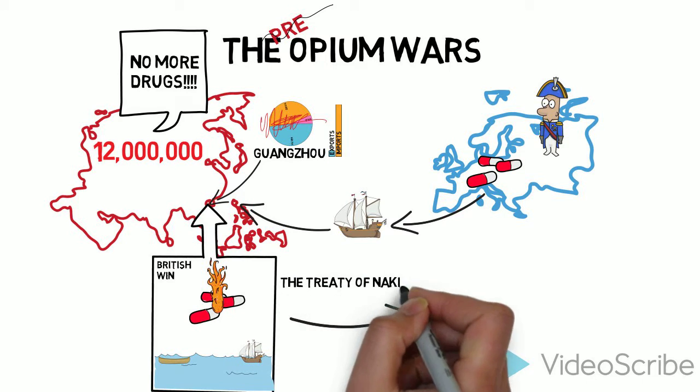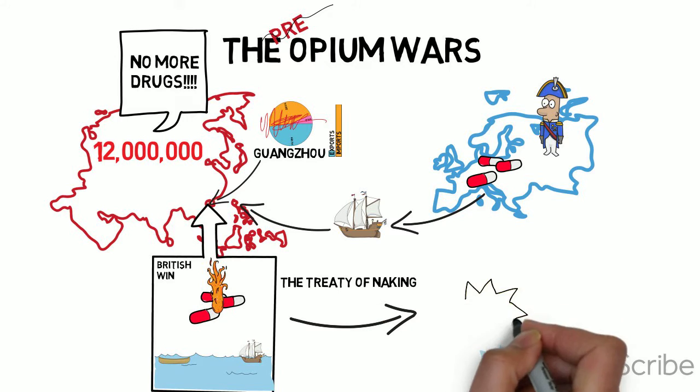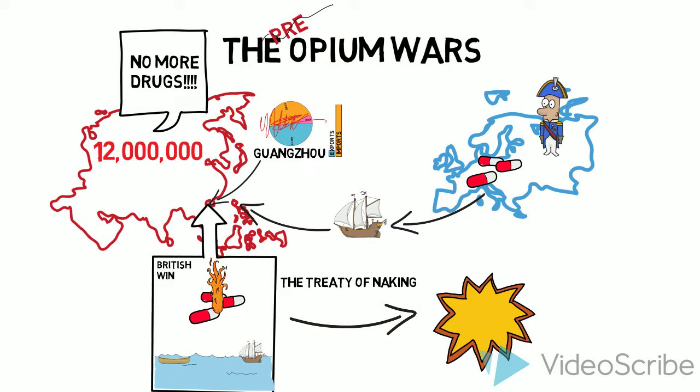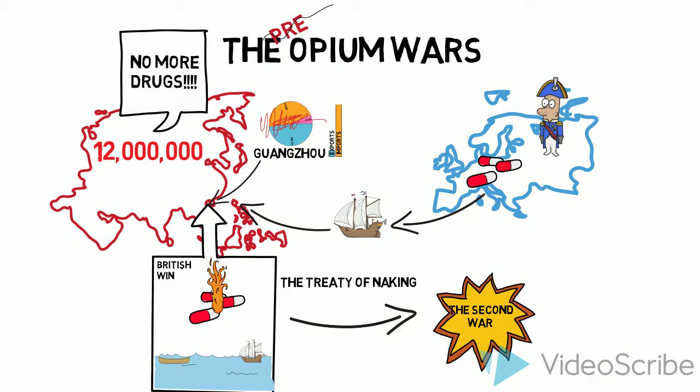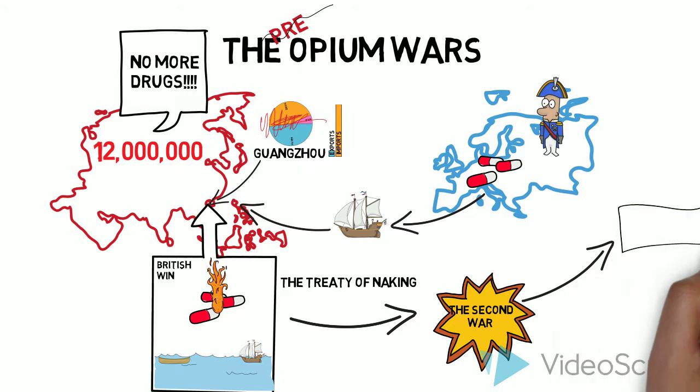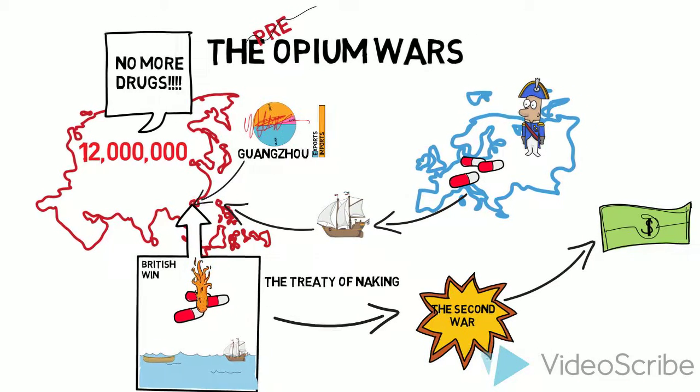This would eventually initialize the Treaty of Nanking, basically giving the British unlimited trade abilities. However, this treaty was so unfair that a second war would start, causing a lot of turmoil. And again, they would try and seize opium, but they would fail.